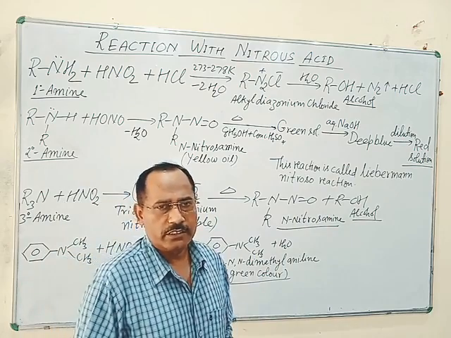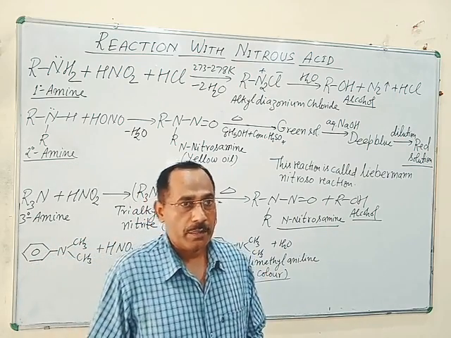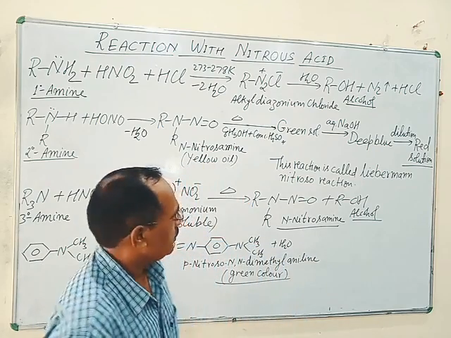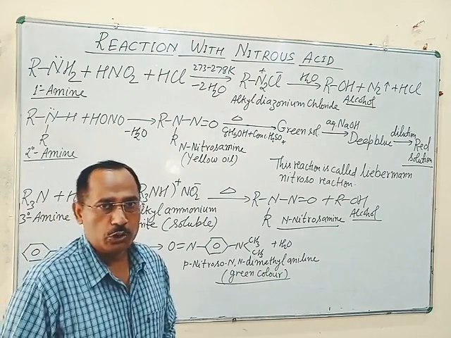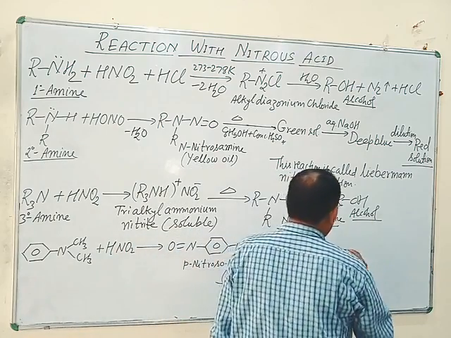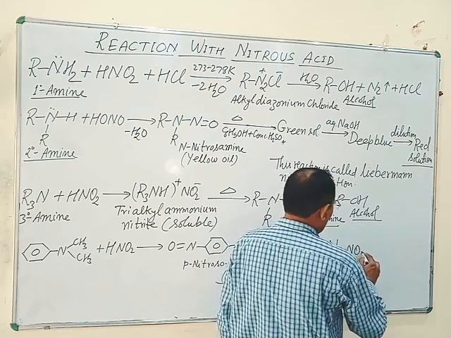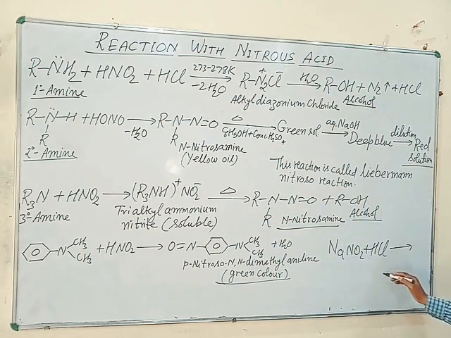Since nitrous acid is an unstable compound, only freshly prepared nitrous acid is used in the reaction, and this can be prepared by the action of sodium nitrite, NaNO2, and HCl, which gives NaCl plus HNO2.